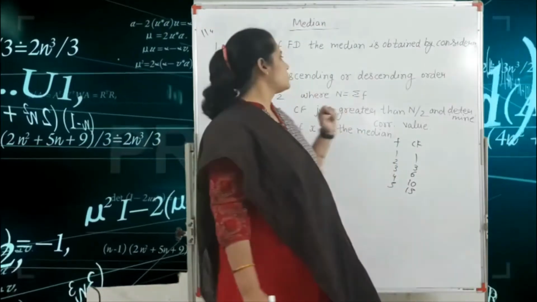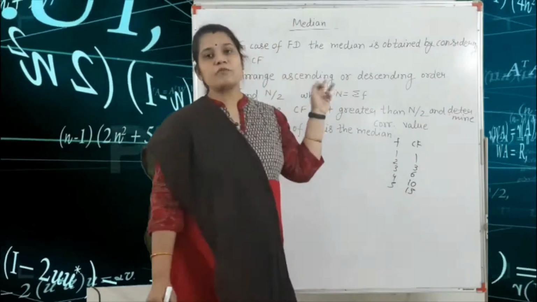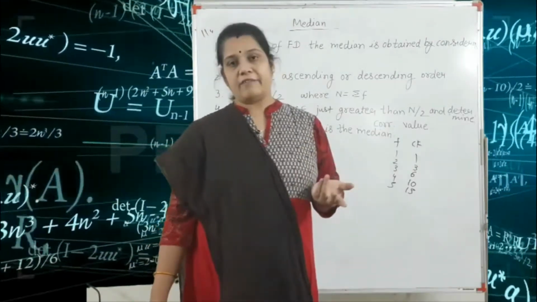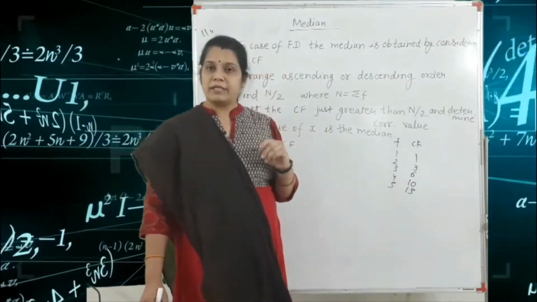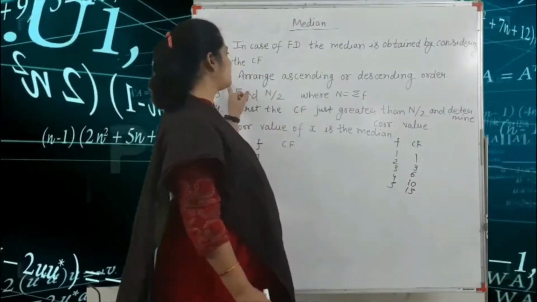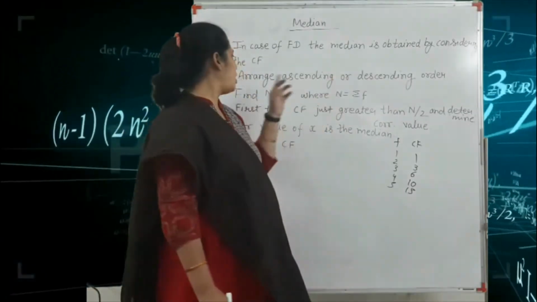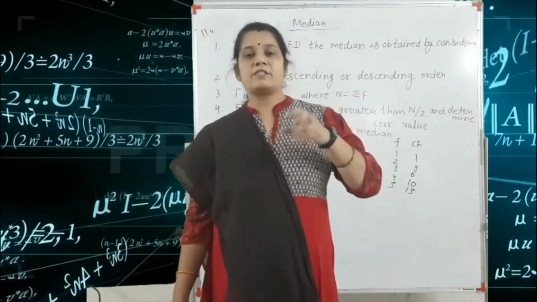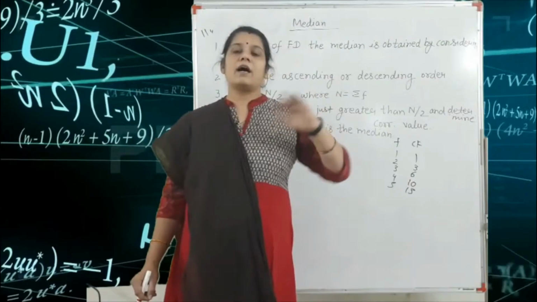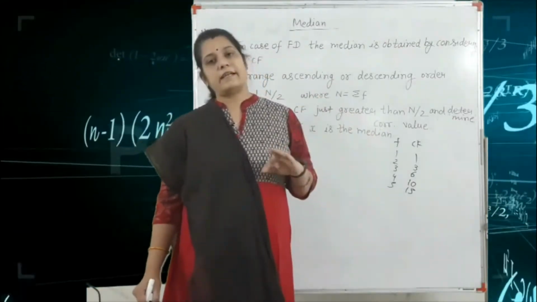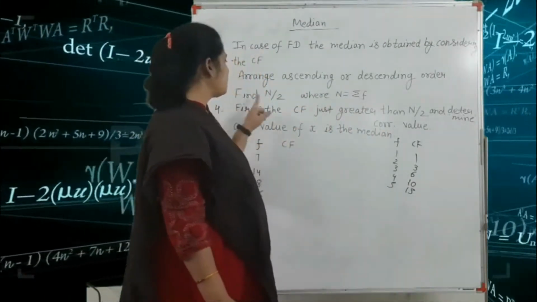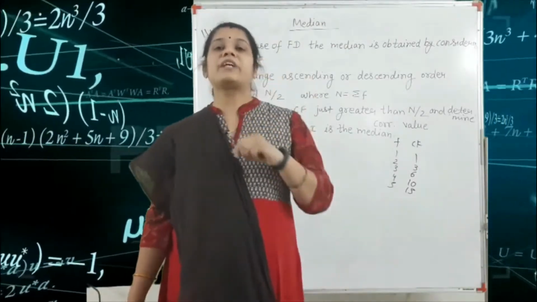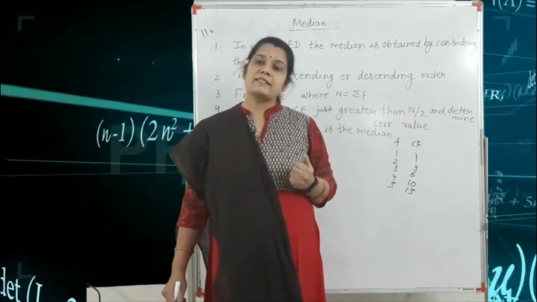So the first step, in case of a frequency distribution, the median is obtained by considering the CF. That means first we find the cumulative frequency CF. The second step is to arrange in ascending or descending order. You are given the value of x, so first you check that all the values are arranged in ascending or descending order. The third step is to find N by 2. Capital N means the sum of the frequency, summation f.